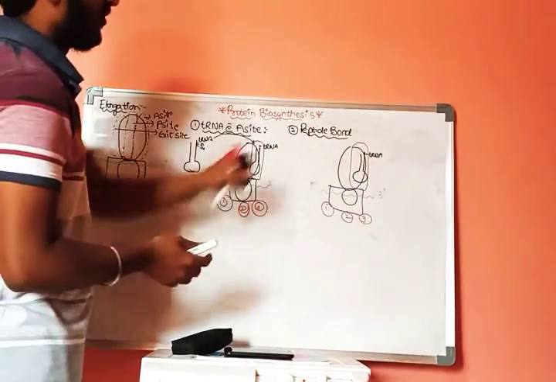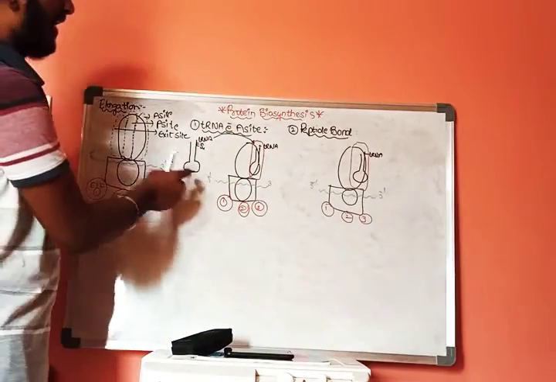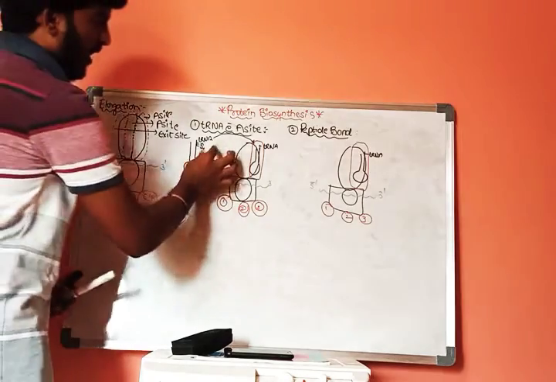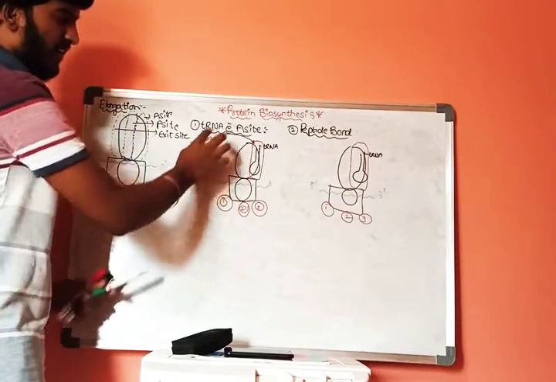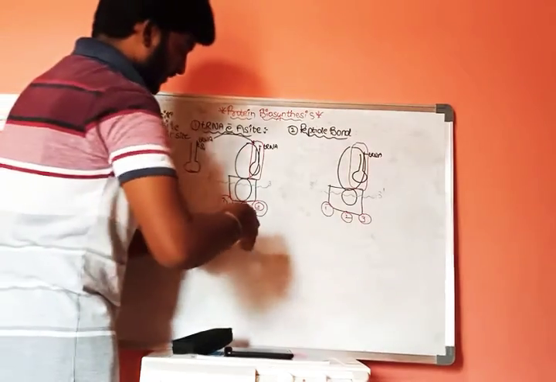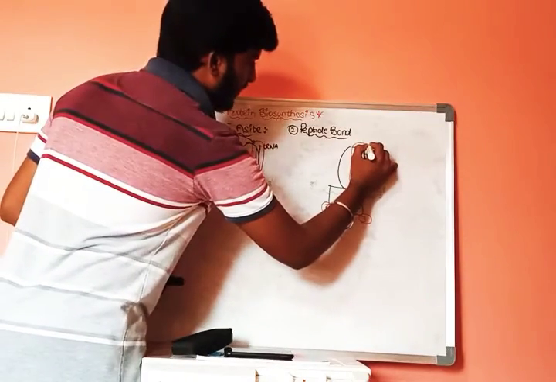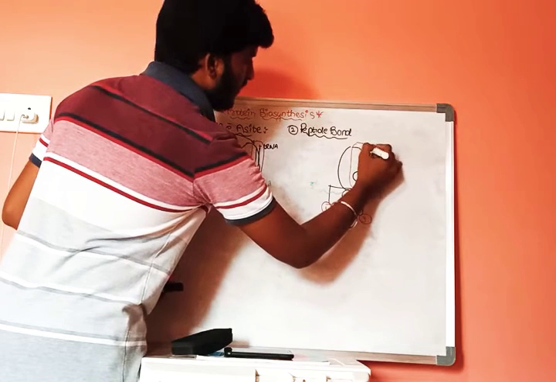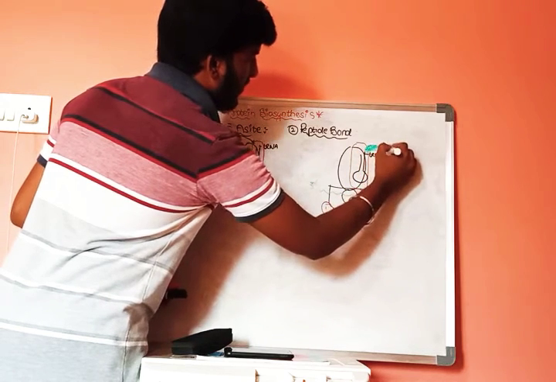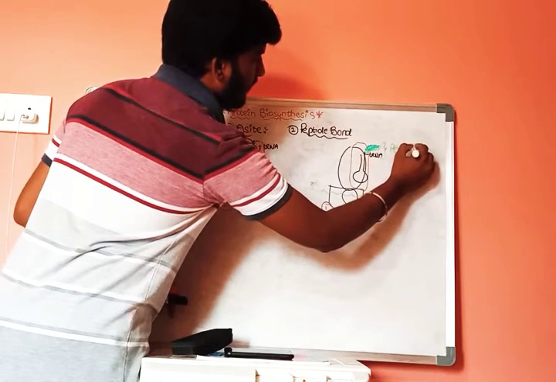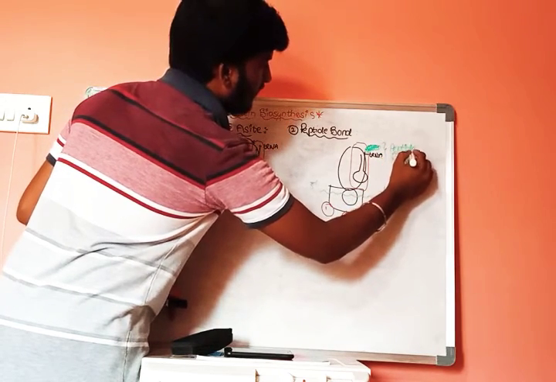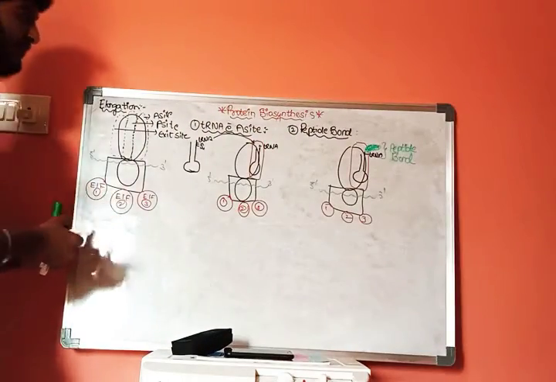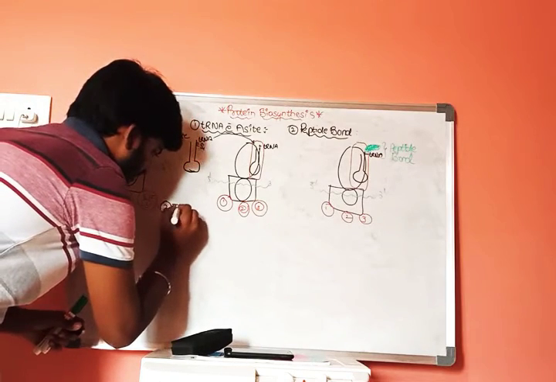Now the second step is formation of peptide bond. Here we added methionine tRNA to this normal tRNA. In this step the methyl group from this tRNA will get bound to this normal tRNA. Here the peptide bond is formed. This is the second step, and the third step is translocation.